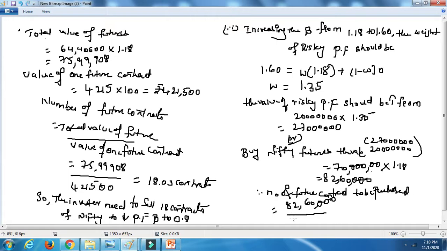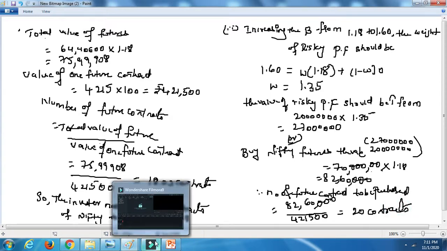This is how we have done it here also, the number of future contracts. We have taken the risk-free securities only, right? Total value divided by the value of one future contract. So here also in the same manner it will come to 20 contracts, like how we got 18.03 contracts.